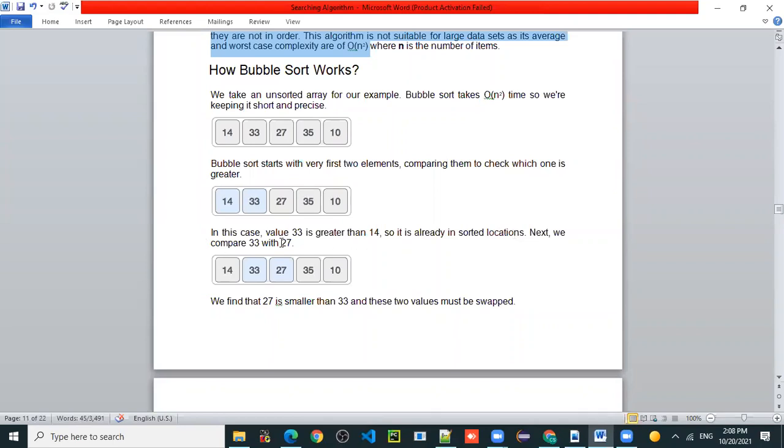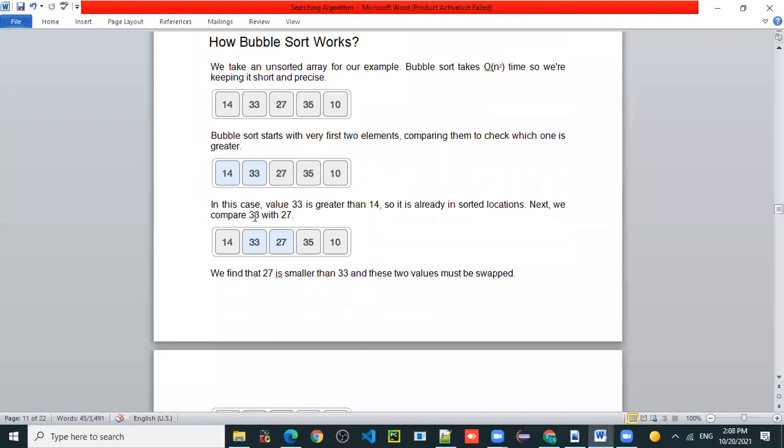Next we will compare 33 with 27. Always we are comparing only two elements. We have compared the first and second, now we compare the second and third, 33 and 27. Who is greater here? 33, and 27 is less.